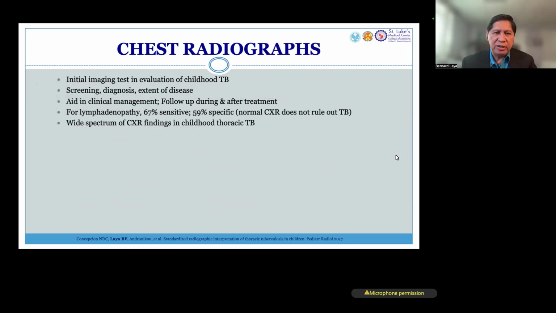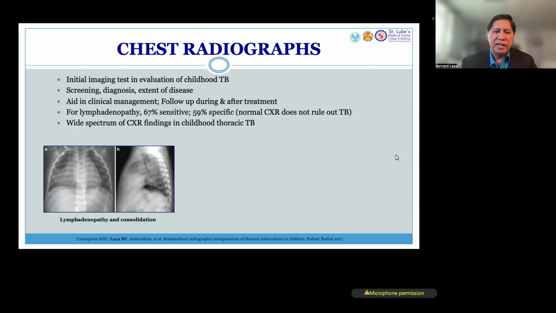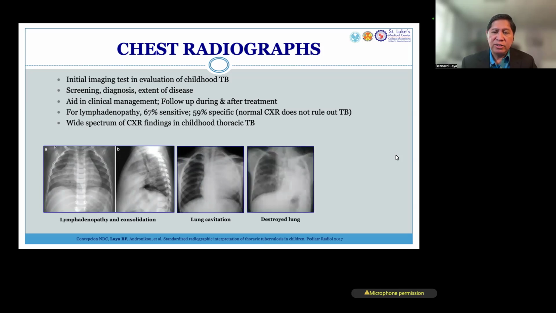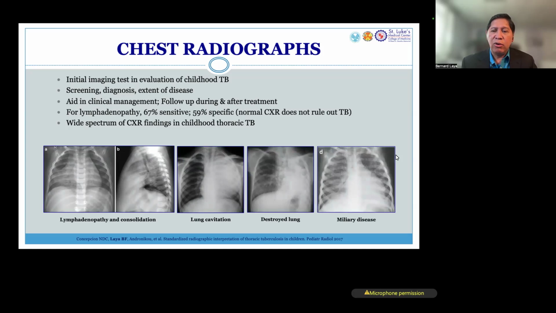So chest radiographs are the mainstay. It's the initial imaging test that we use for evaluation of childhood TB, for screening, diagnosis, all the way to follow up during treatment. Keep in mind that there's a wide spectrum of chest X-ray findings. It could be lymphadenopathy and consolidation, could be consolidation with cavitation. You could have destroyed lung or even a disseminated miliary process. We will go through this one by one.